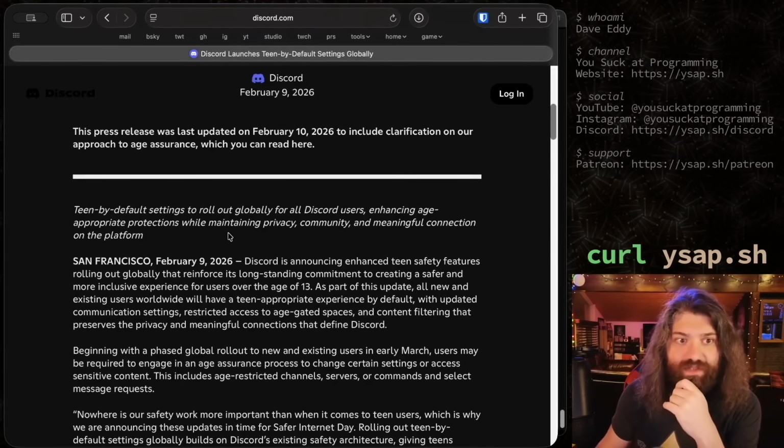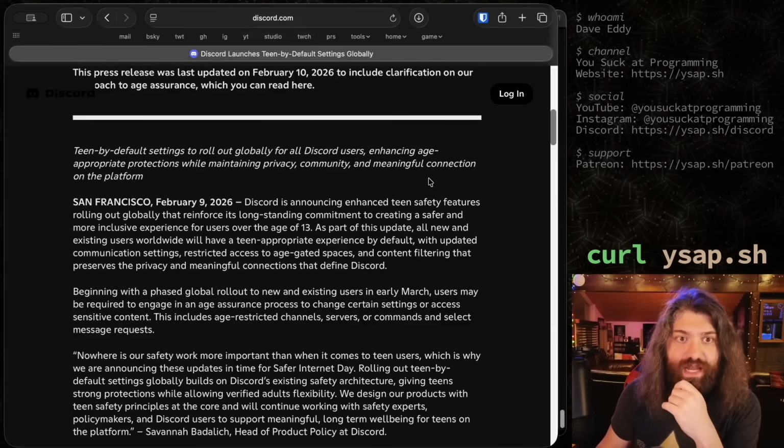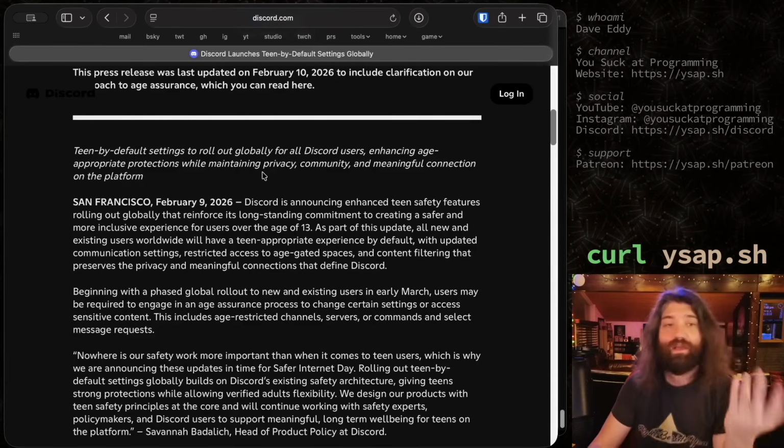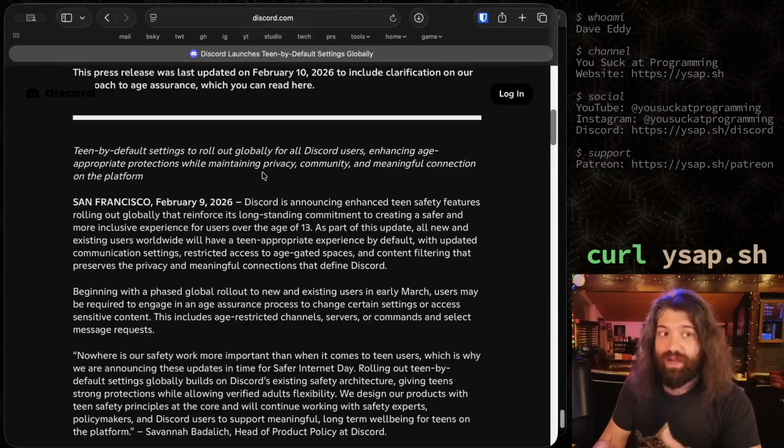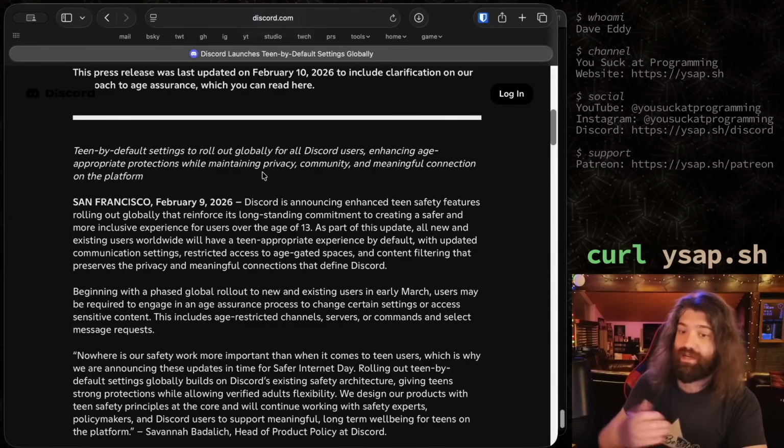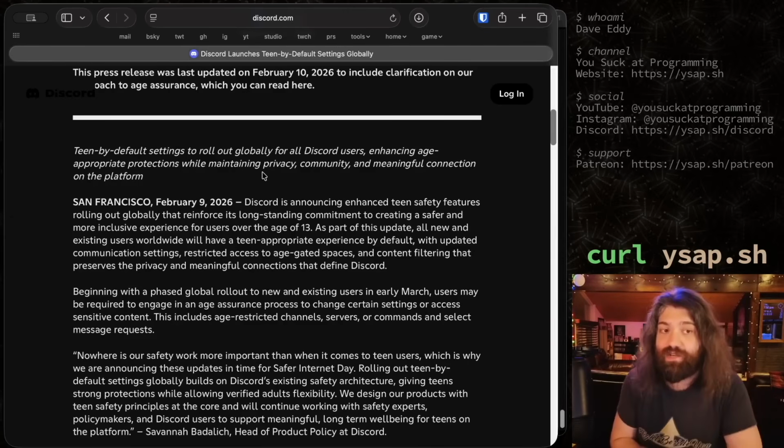Teen-by-default settings to roll out globally for all Discord users, enhancing age-appropriate protections while maintaining privacy, community, and meaningful connection on the platform. Okay, I'm going to have to figure out what that means more, but by default, they'll assume I'm a teen unless I can prove my way otherwise, like teen until proven adult. I think that's what that means, but let's keep reading.